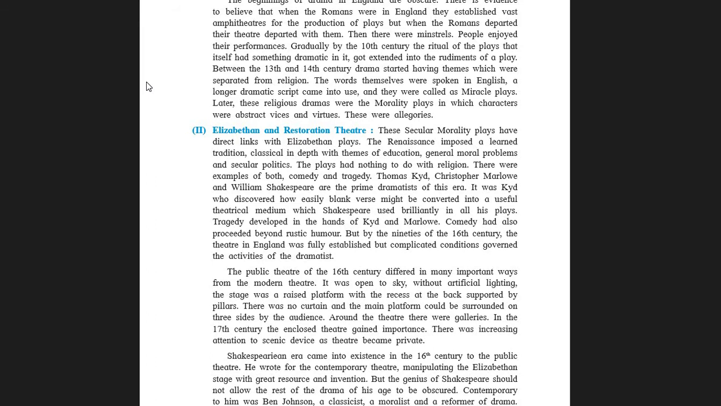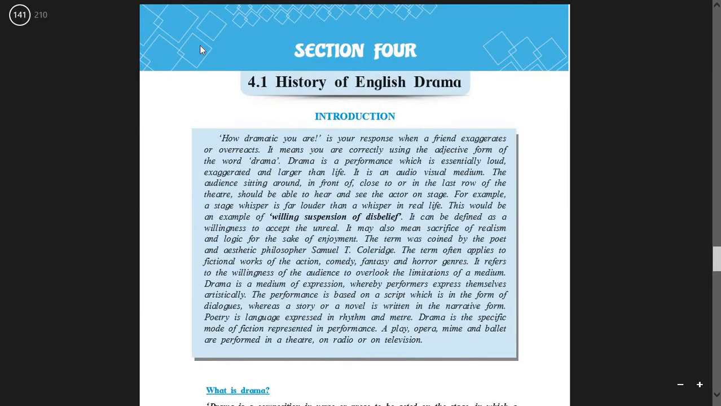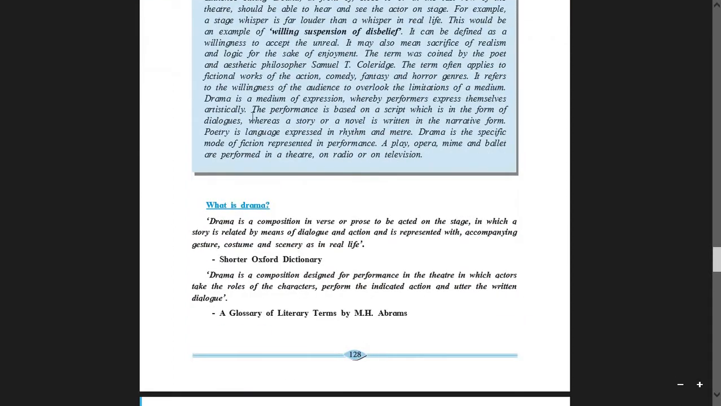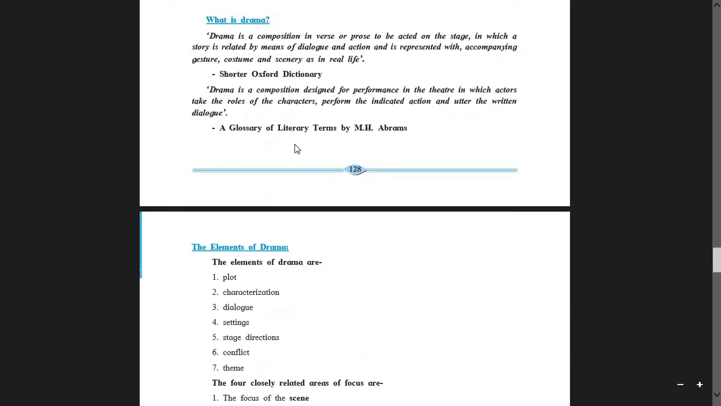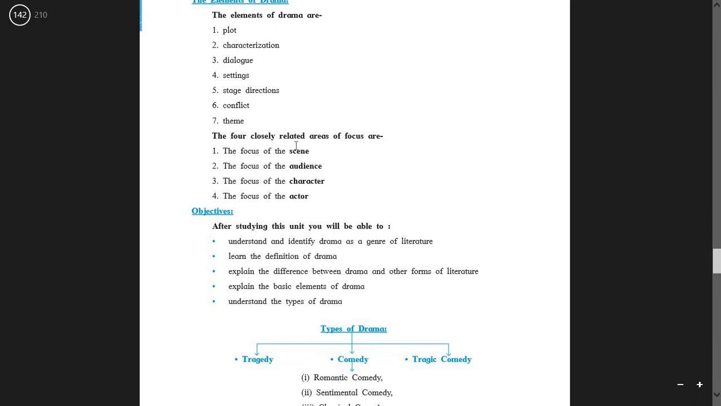Just a quick review of what we have studied in this particular chapter. Yes, students, we begin section 4, that is 4.1, History of English Drama. We discussed the English drama. We discussed the introduction. We discussed what is drama, the elements of drama, the 4 closely related areas of drama, that is focus of the scene, focus of the audience, focus of the character, focus of the actor.